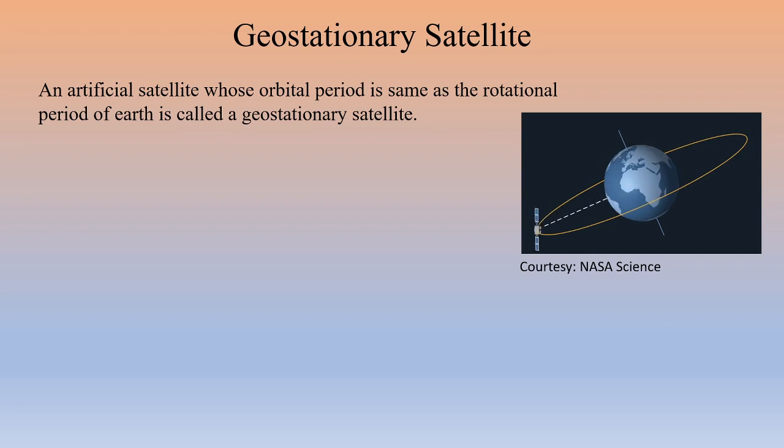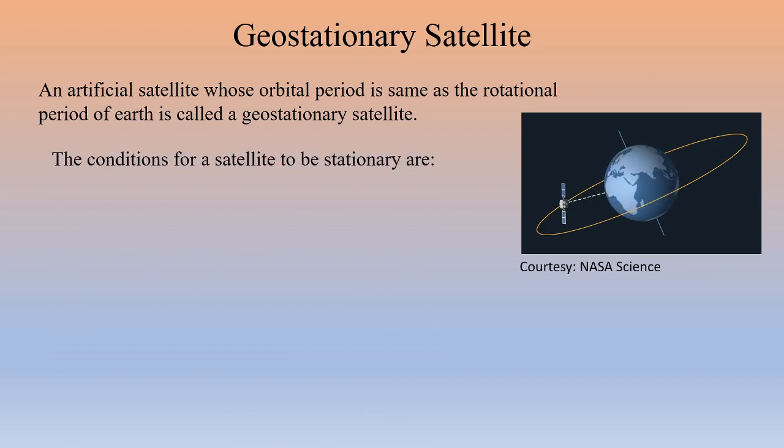Also, there is one more condition, that is, the direction in which the satellite revolves should match with the direction of rotation of the Earth. We know the Earth rotates about its imaginary axis from west to east. So the satellite should also revolve around the Earth from west to east.